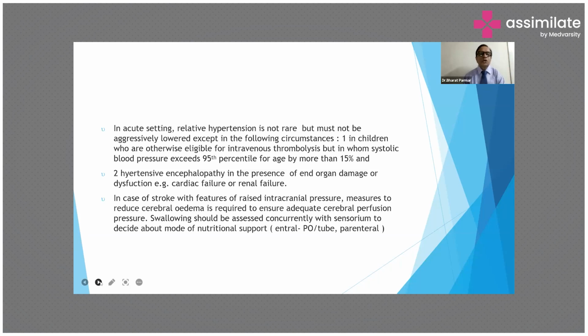In case of stroke with features of raised intracranial pressure, reducing cerebral edema is required to ensure adequate cerebral perfusion pressure.